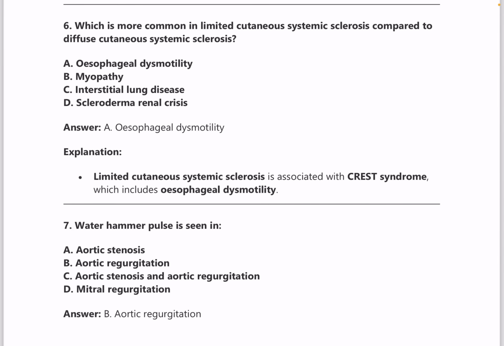So again, the differences are there. You need to know. Esophageal dysmotility is more common in limited cutaneous systemic sclerosis, and limited cutaneous systemic sclerosis is associated with CREST syndrome. Each of these letters has its own elaborations. So please go through that. It's homework. What is the elaboration of CREST? Just like esophageal motility, which comes for E, there are also elaborations for the other letters as well.